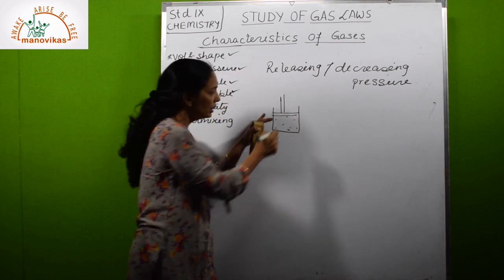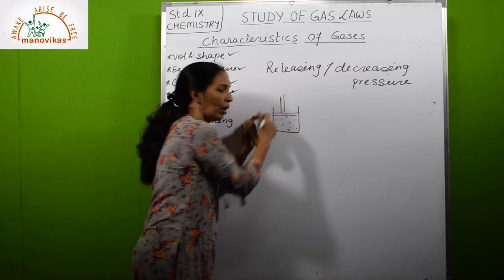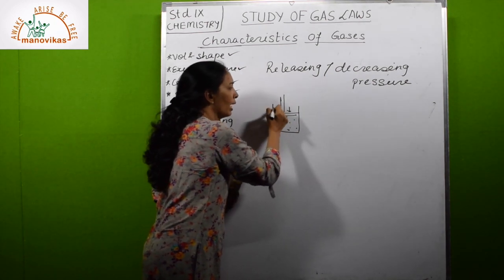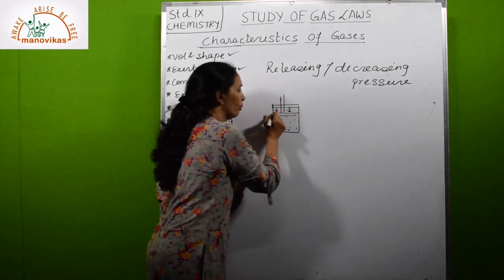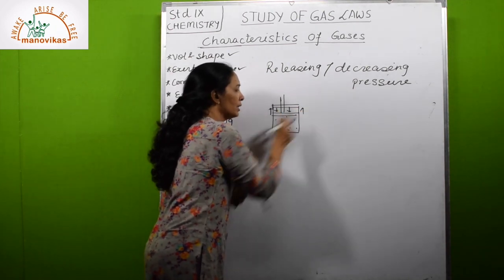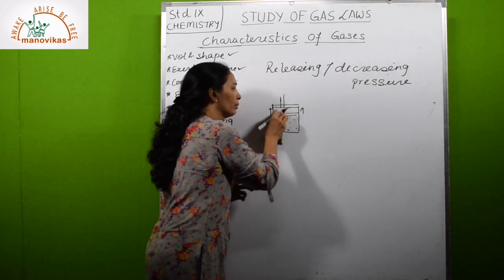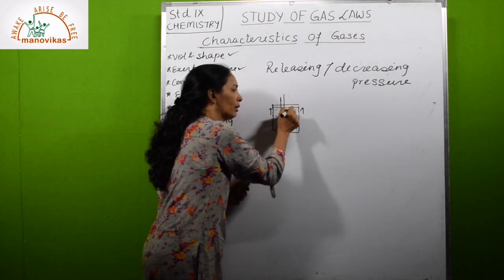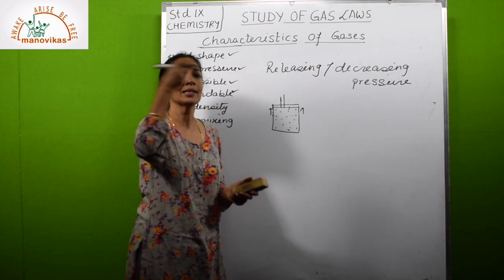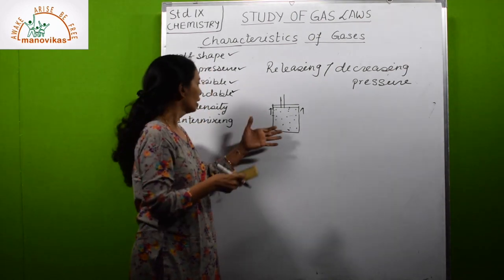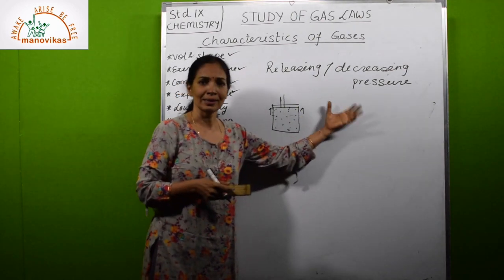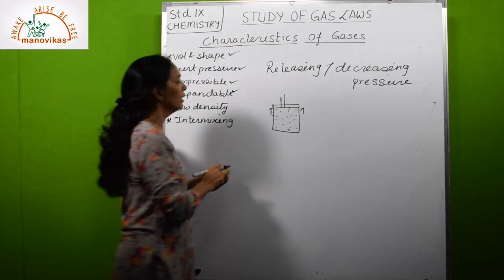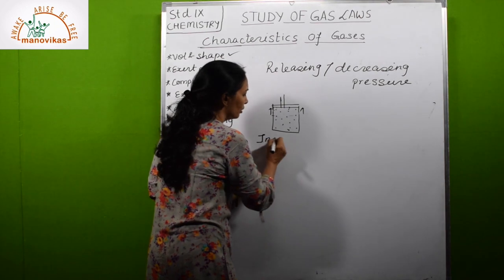Some amount of pressure is exerted by this. If we release this and bring it from here to here, this extra space will be given. So these particles can move much more in the given space. So when we release pressure, that means pressure is decreasing, gases can expand. Second one is by increasing temperature.